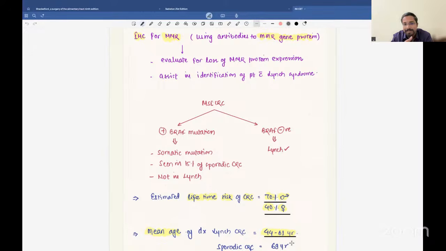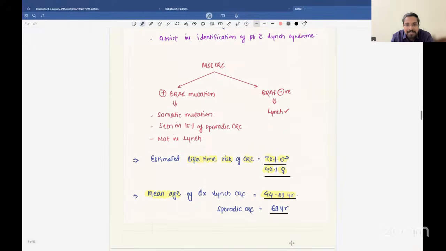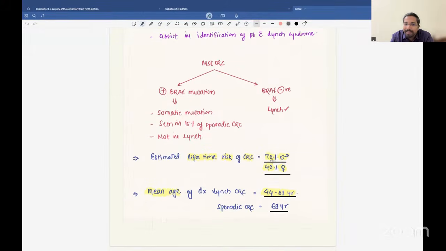This we have already seen in classes. If there is presence of BRAF mutation, then it is mostly a somatic mutation, like the 15% of sporadic colorectal cancer. The absence of BRAF is an indication that it is Lynch syndrome. So in all these patients, the estimated lifetime risk of colorectal cancer is 70% in males and 40% in females. The age of presentation, when compared to sporadic cancer, is around 45 to 60 years, compared to 69 years in sporadic colorectal cancer.